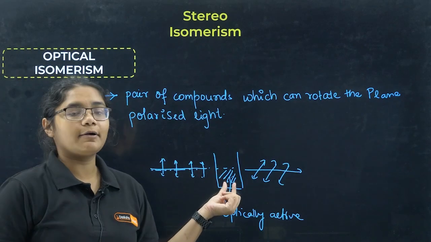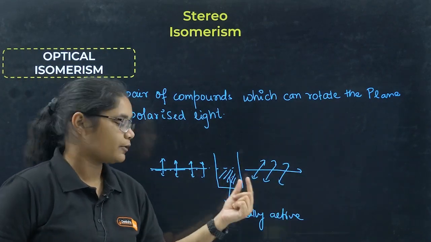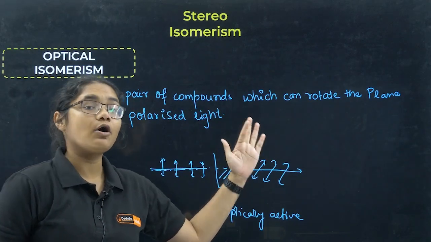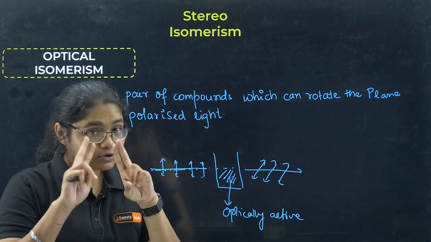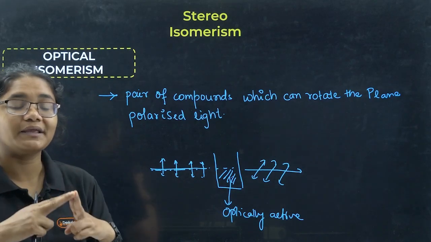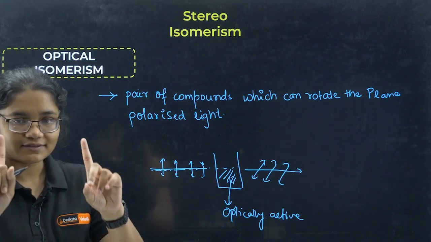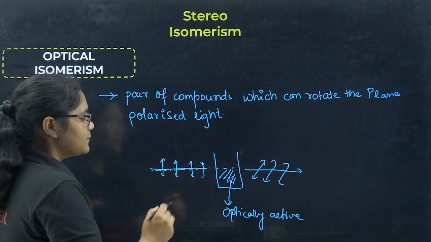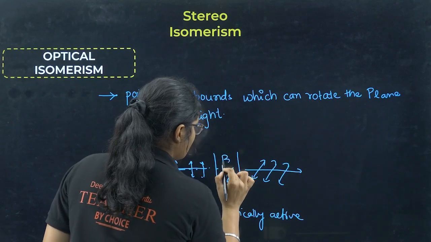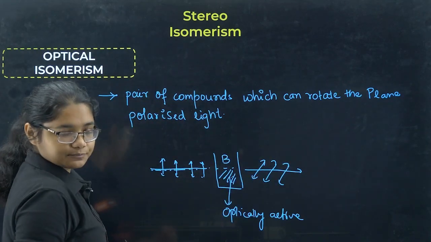Now suppose this compound is rotating it in the clockwise direction. There will be another compound similar to this which will rotate it in the anti-clockwise direction. Those two are called enantiomers, and those two have non-superimposable mirror images. I know this is not clear, let me repeat it. Suppose here is a compound, let's say B. It is rotating the plane polarized light in this direction.